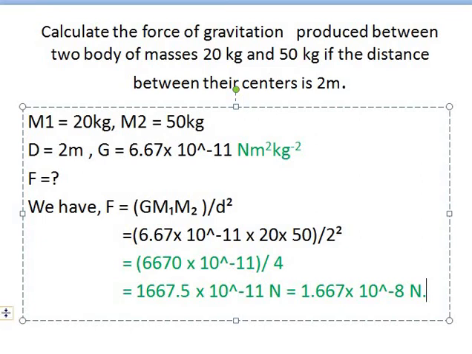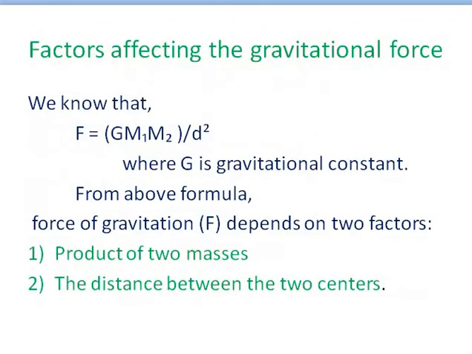Okay, now we have another slide, that is the factors affecting the gravitational force. The gravitational force is affected by the masses. G is constant, and the product of two masses and the distance between the two centers. These two factors, mass and distance, are the factors that affect the gravitational force produced between the two masses.